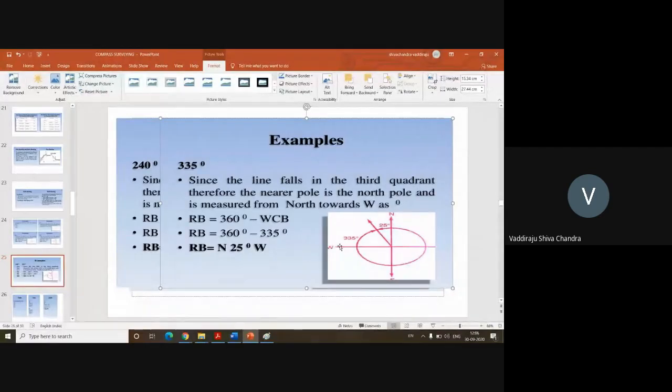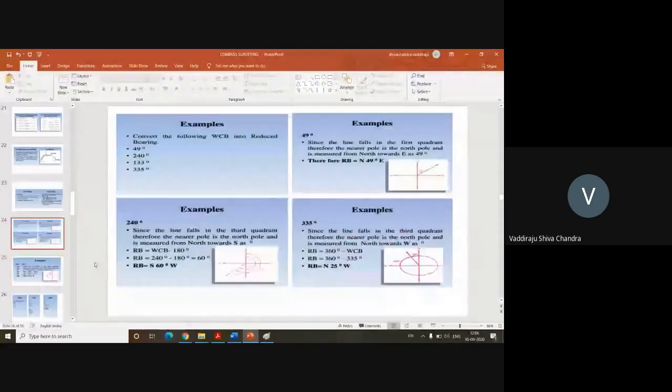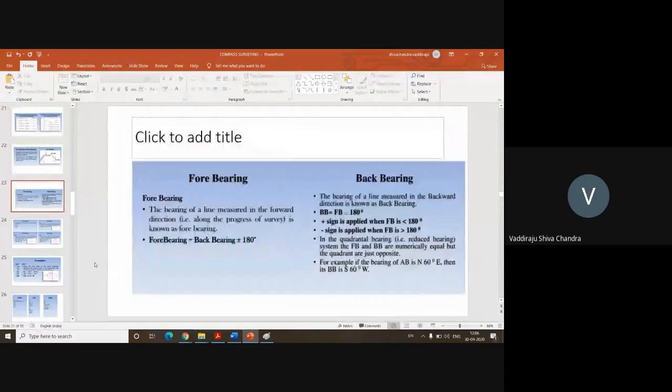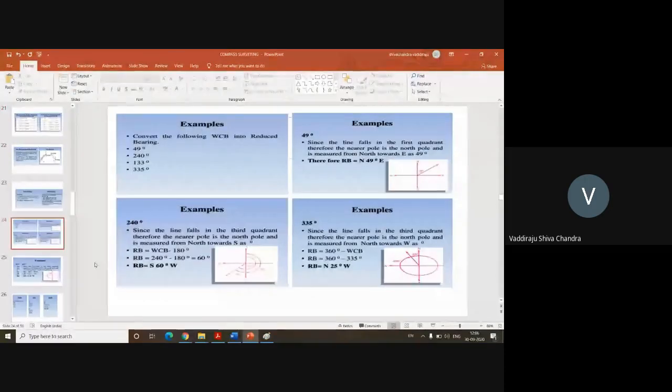I suggest you don't remember these equations which I have told you here. Remember how to draw the diagram. Draw the diagram of a quadrantal bearing, the quadrants northeast, northwest, southwest, southeast. And remember, northeast varies from 0 to 90, southeast from 90 to 180, southwest from 180 to 270, and